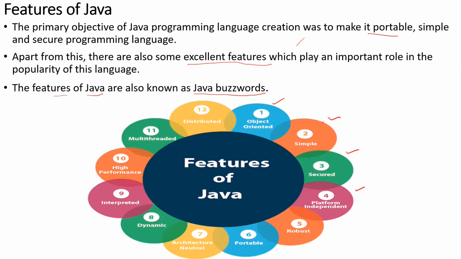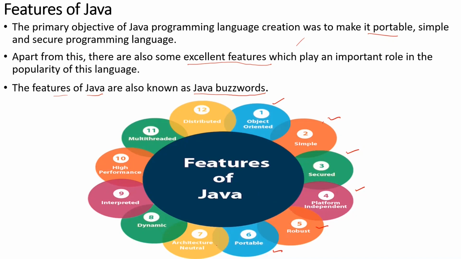Next, we have robust. What is robust? Robust is nothing but strong. So Java uses strong memory management. There is a lack of pointers by which security problems have been avoided. So this is all about robustness. Next one is portable. Java is portable because it facilitates you to carry the Java bytecode to any platform. That's what I said, it is platform independent, where it is portable. The code written on one operating system can be executed on any operating system.